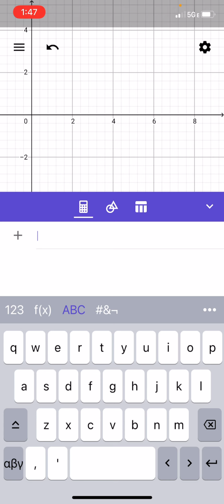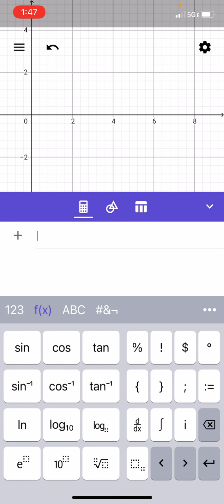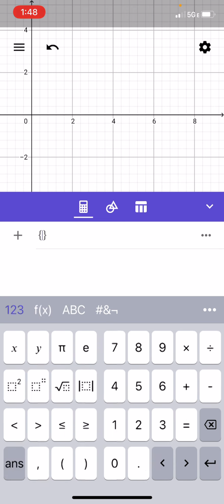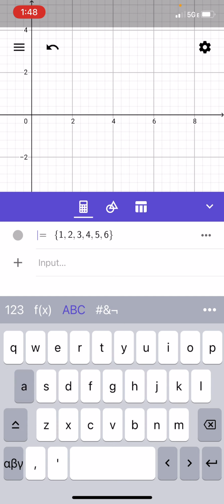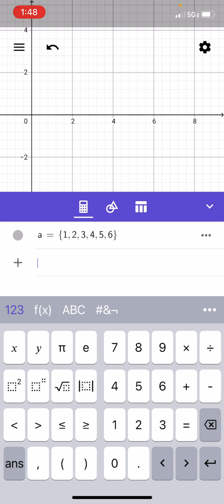And so in our first input spot, we need to go to this f of x, and then we'll do the squiggly brackets, and inside we can do a list of numbers. I'm just going to do 1, 2, 3, 4, 5, 6. Okay, I press enter, and it's named it up here, but I can also choose to name it something easier, like A.